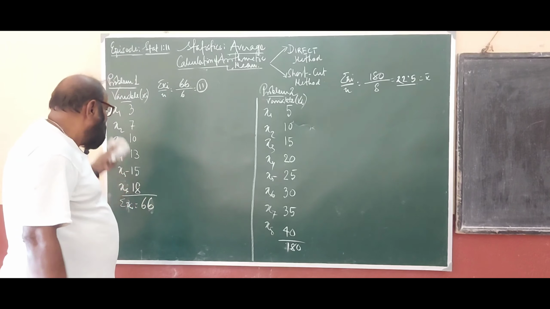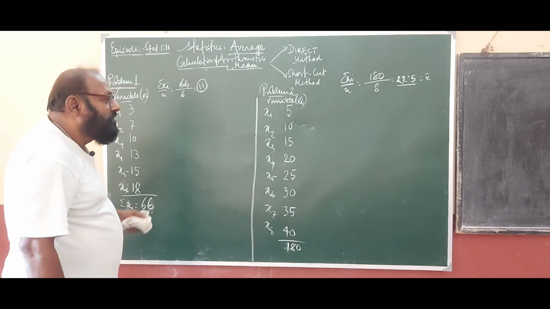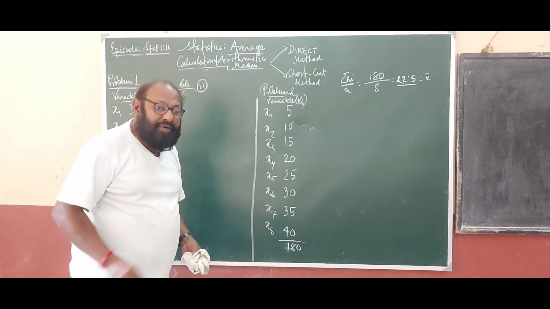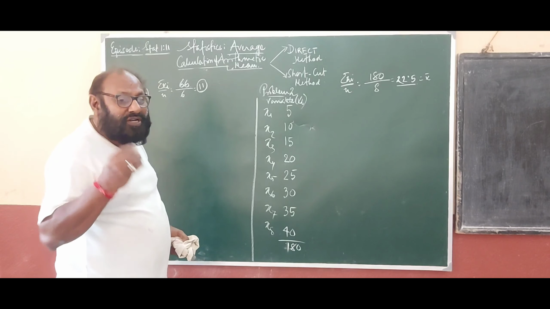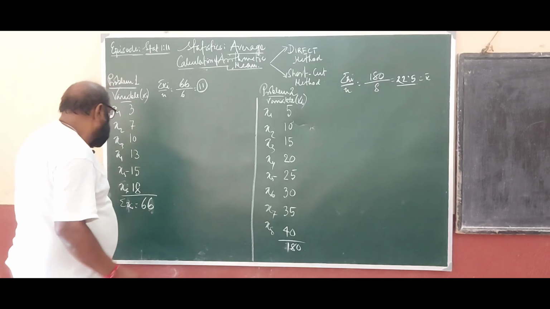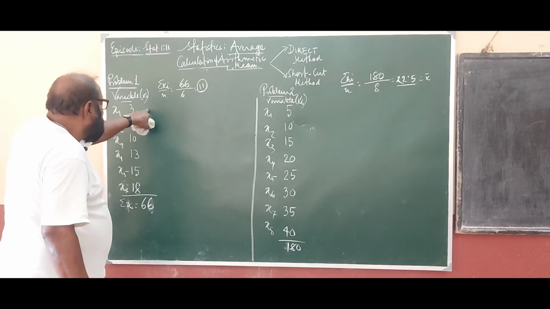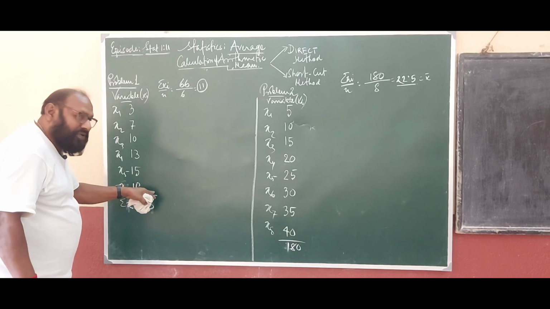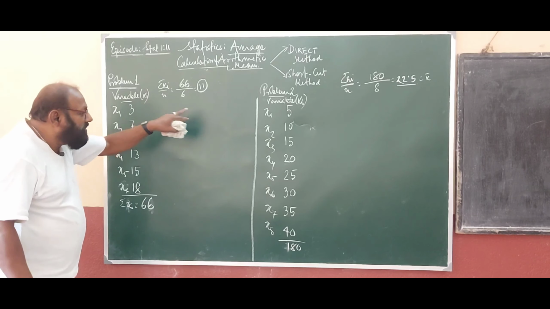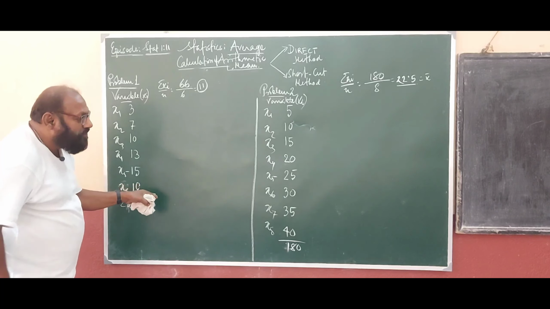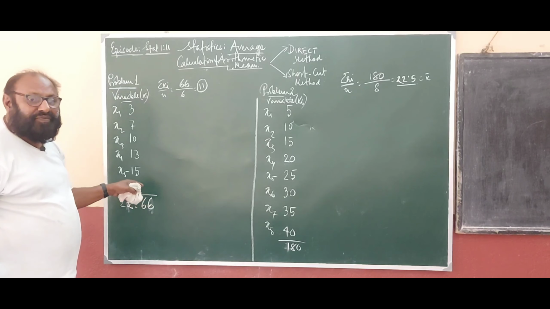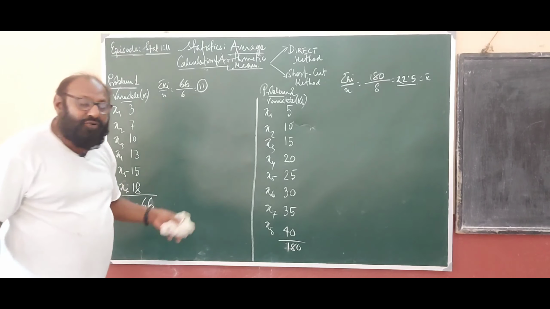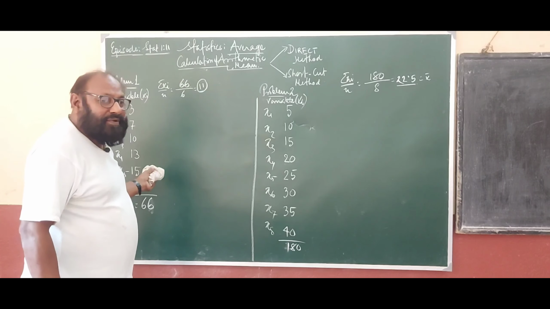Now, here the problems are low in number, we do not have any problem, but there is some shortcut method. You see, here no frequency is given. Since frequency is not given in both the cases, it is comparatively very easy to find out the arithmetic mean.